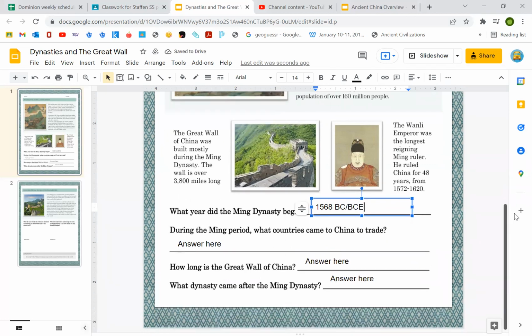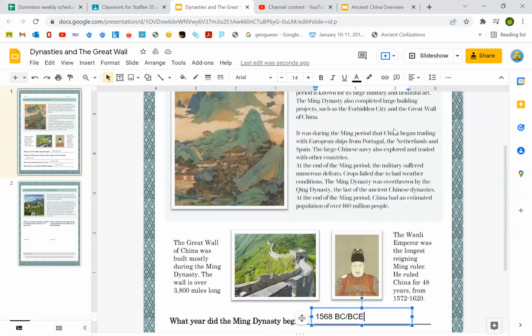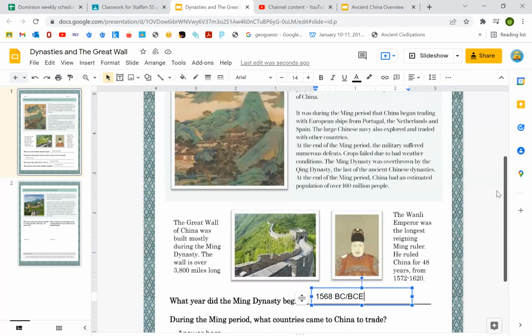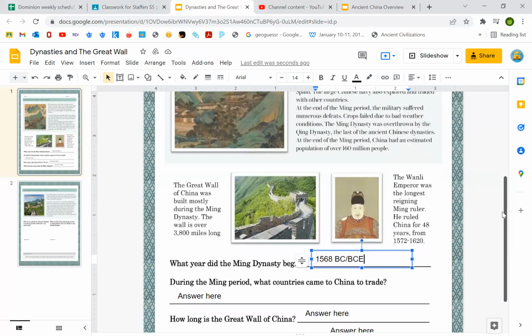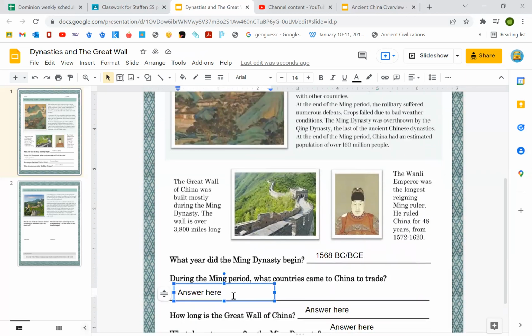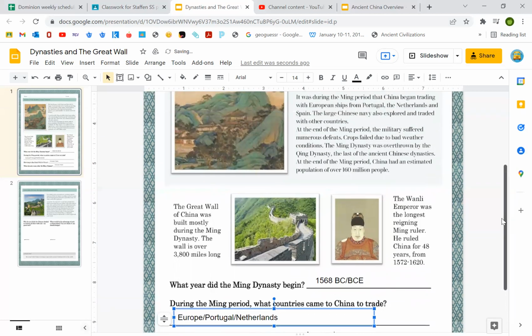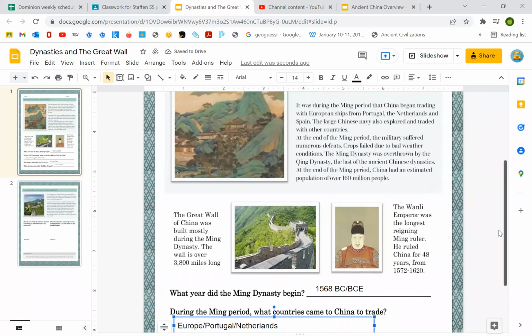During the Ming period, what countries came to China to trade? So China began trading with European ships from Portugal. So you could shorten and say the countries: Europe, Portugal, Netherlands. Was that it? Oh, and Spain.